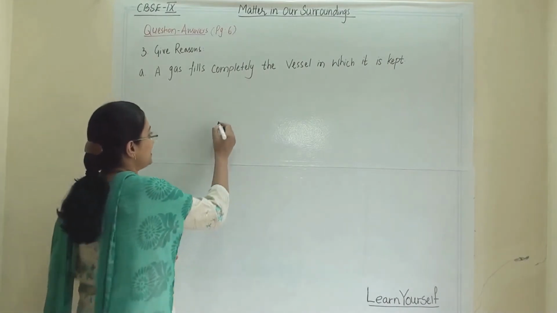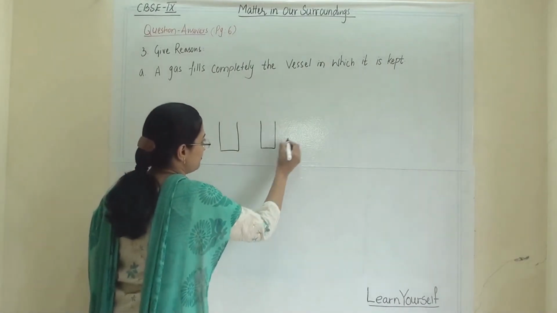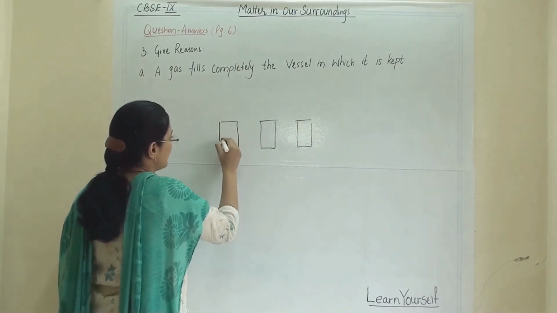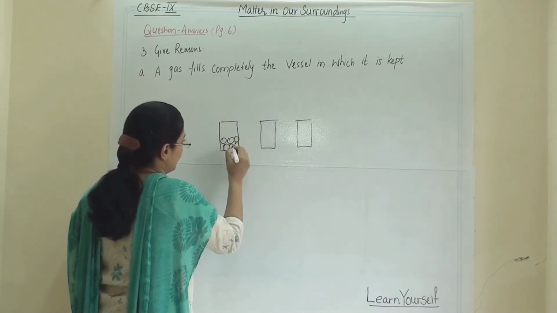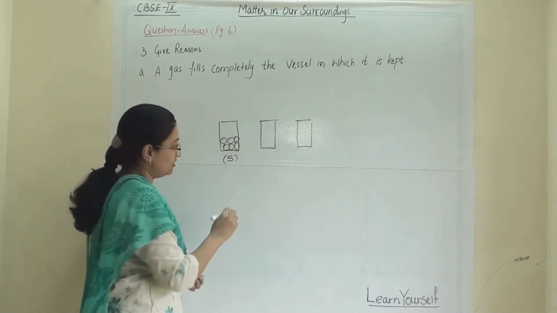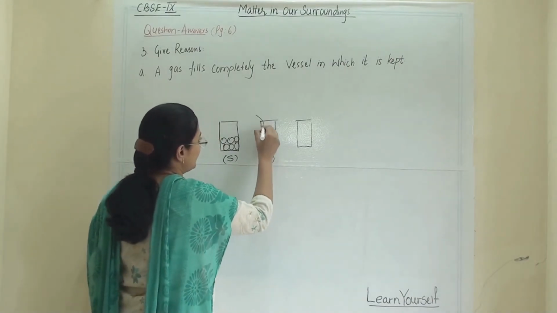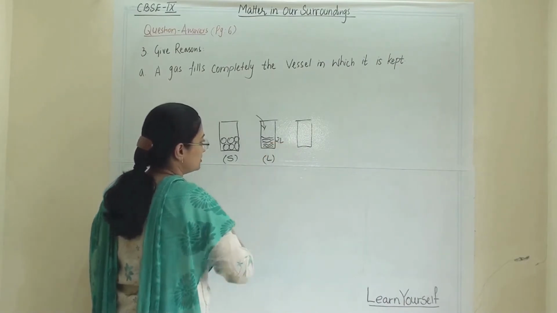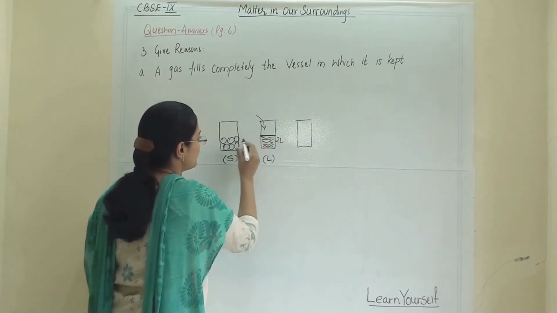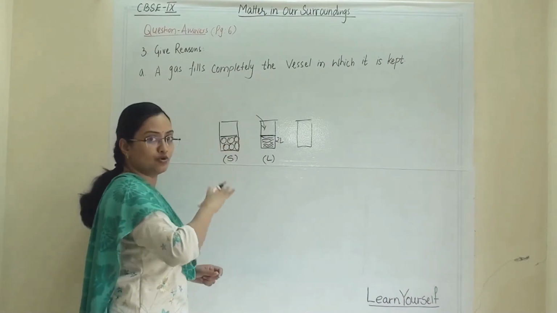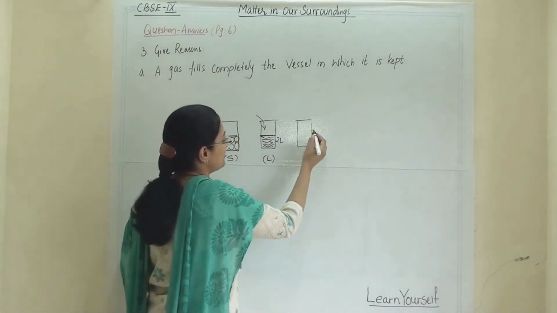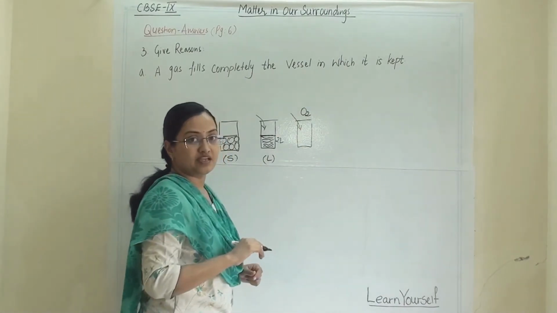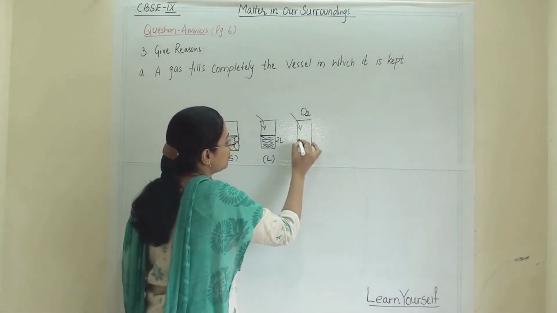Now let us compare the three states of matter. I have taken three vessels. In this one I have taken marbles, which will act as solid. Then as a liquid I am taking water. So 2 liters of water I am taking into this, and it will occupy some specific space. Solid will also occupy some specific space. Now when we are talking about gas, for example, I am taking 2 liters of oxygen gas.